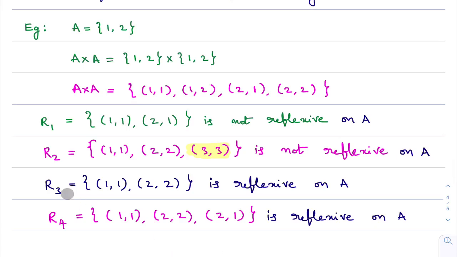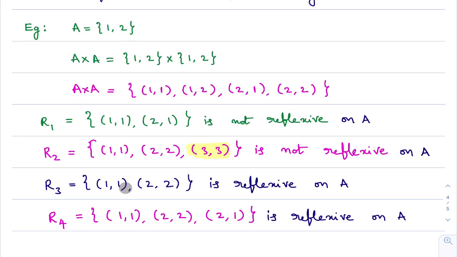Observe this R3. You take 1. Is 1 comma 1 there in this set? Yes. You take 2. Is 2 comma 2 there in this set? Yes. Is it a reflexive relation? First of all, you check it is a relation on A. It is a relation from A to A. All the elements present in this set are present in A cross A. Ordered pair 1 comma 1 is there, right? Ordered pair 2 comma 2 is there. It is a subset of A cross A. So R3 is a relation on A.